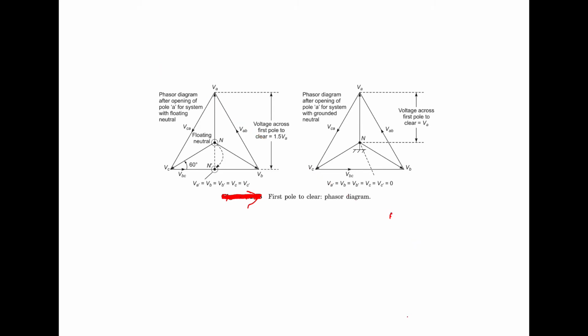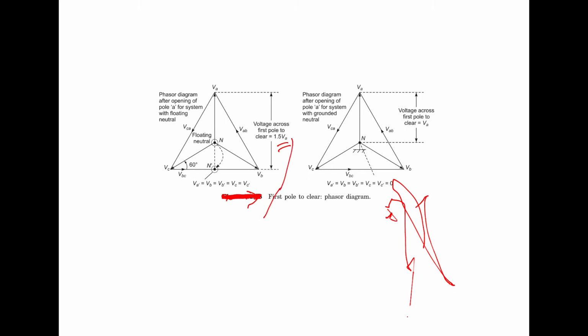From this phasor diagram, you will see that the first pole to clear will be subjected to the recovery voltage of 1.5 times the line to neutral voltage.